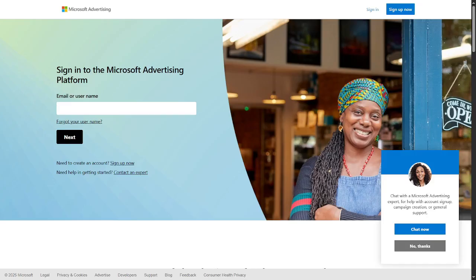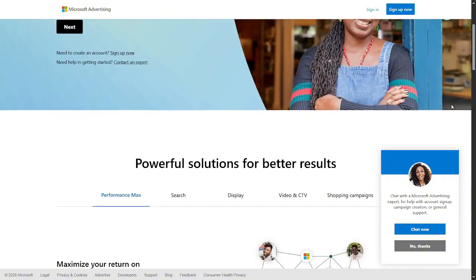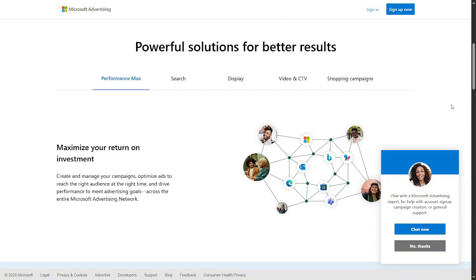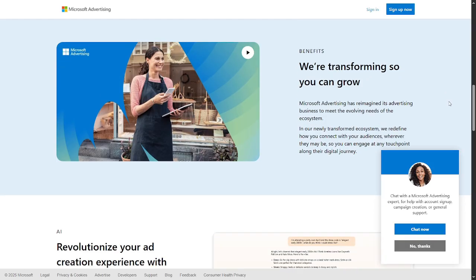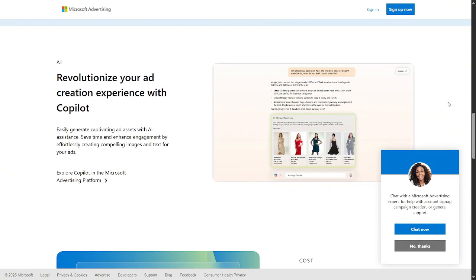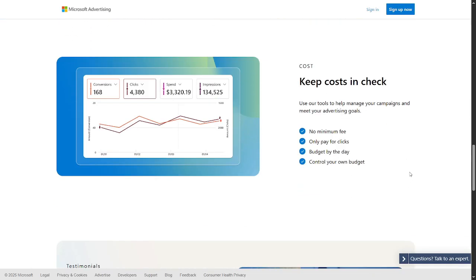This platform powers advertising on Bing, Yahoo, and AOL search networks, as well as several partner sites. While its market share is smaller than Google's, it reaches a unique and often valuable audience. Many Microsoft Ads users are professionals, older demographics, and high-income households. People who often use Microsoft Edge or search directly from Windows devices.